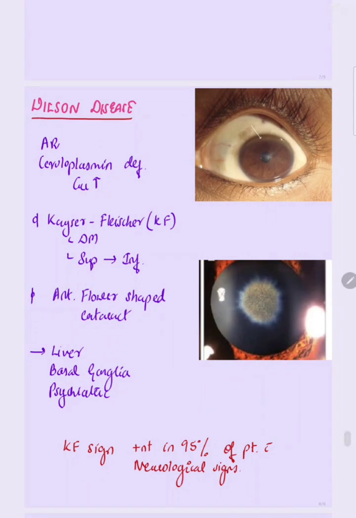Next is Wilson disease. It is autosomal recessive. Because of ceruloplasmin deficiency, there will be accumulation of copper. There is increased copper, and these are the KF rings. If you can see, these KF rings represent brown copper deposition at the Descemet membrane of the cornea, where it begins superiorly and then goes inferiorly. Other systemic involvement is in the liver and basal ganglia, and psychiatric symptoms can also be seen. Another ocular feature is that the patient can also have an anterior flower-shaped, that is sunflower, cataract. Now, notice that the KF sign is pathognomonic and present in 95% of patients with neurological signs.